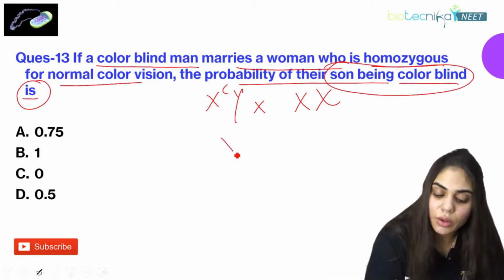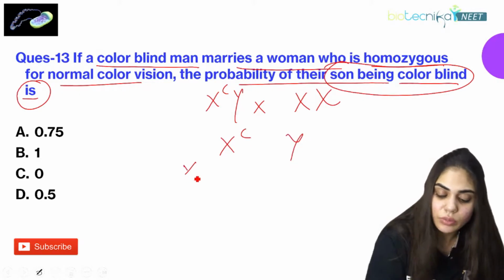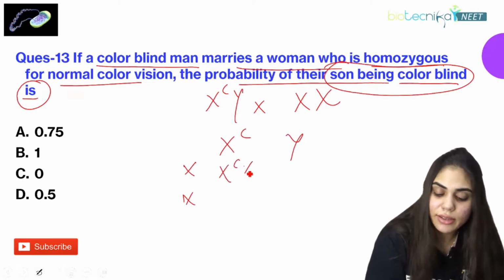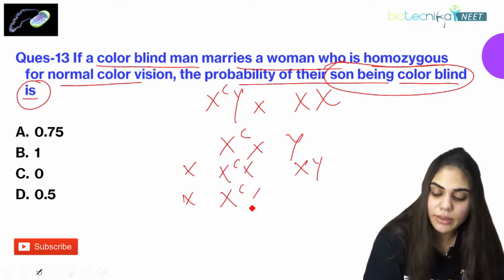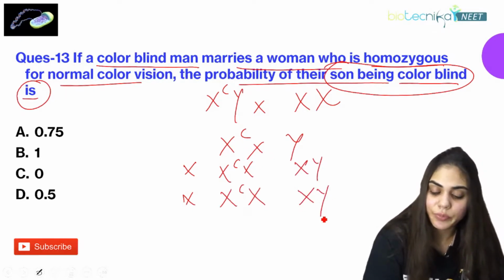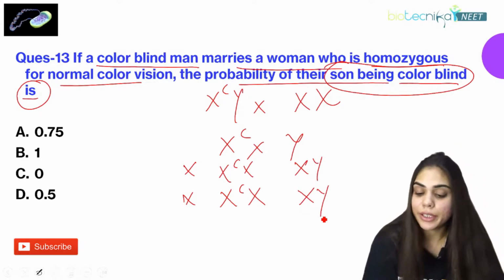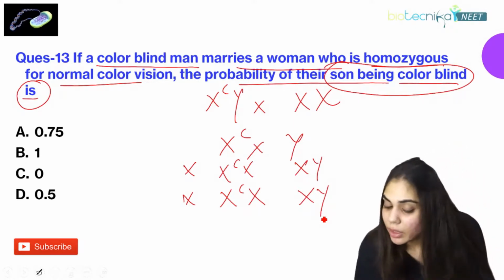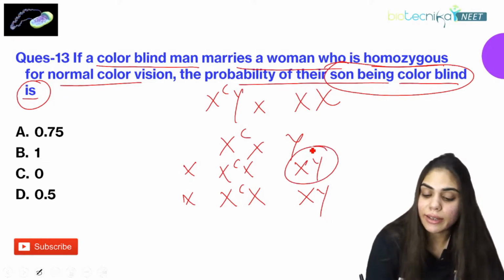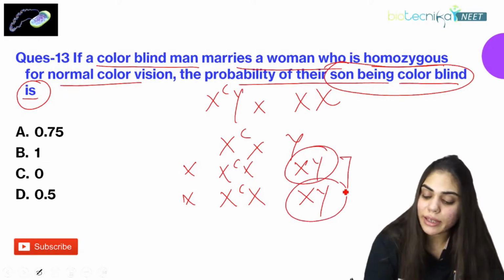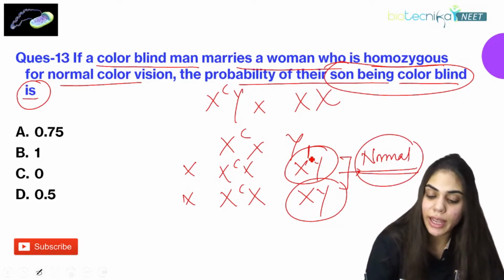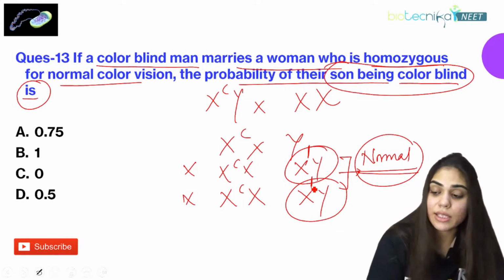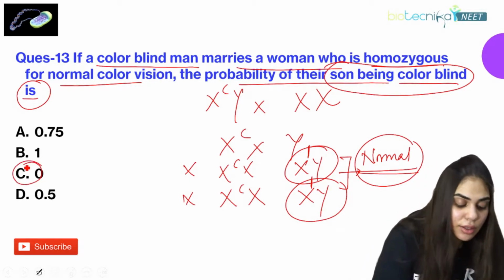Now let us draw a Punnett square for this. We'll have XCX, this is a girl, we'll omit, XCY, XCX, and again XY. What is the probability of a son being colorblind? It is 0, because we can clearly see the boys that are formed are normal, not colorblind. They are not carrying any colorblind gene on the X chromosome. That is why the answer for this question is C, that is 0.